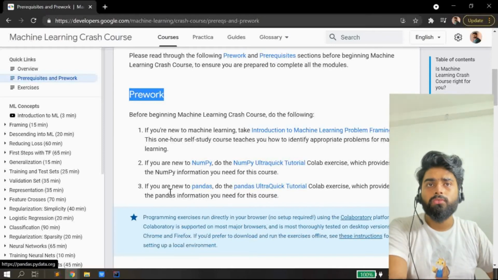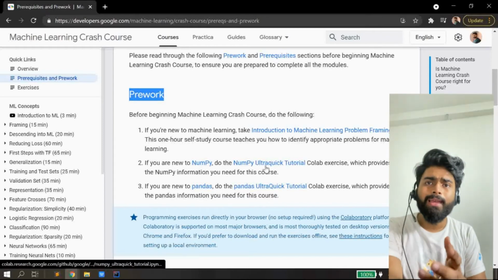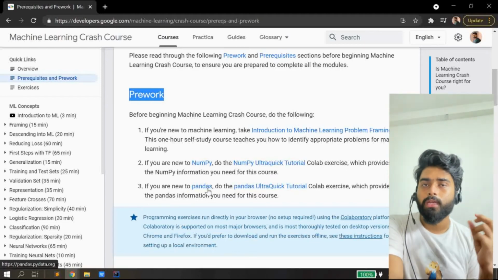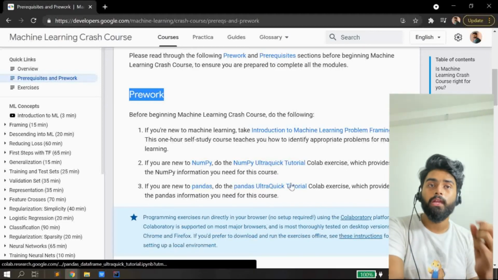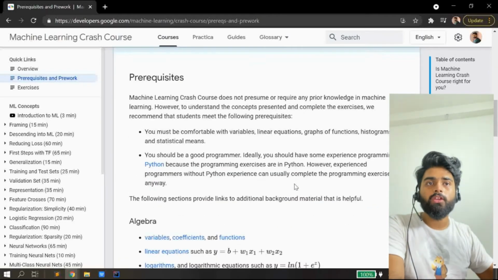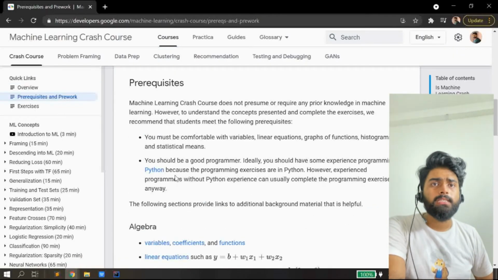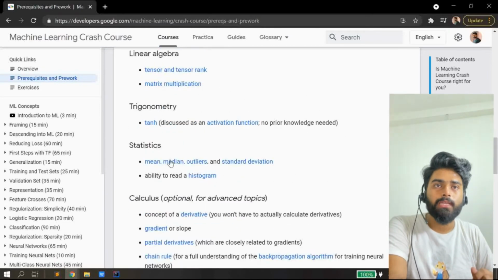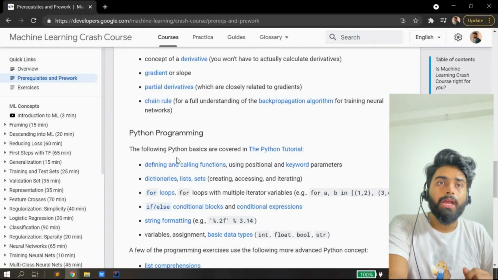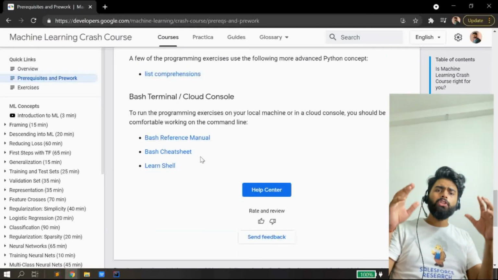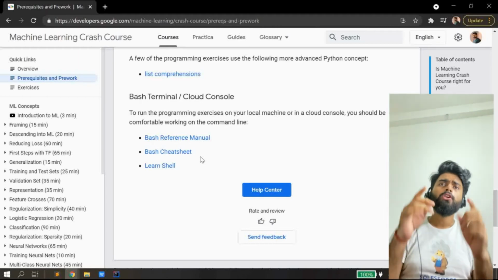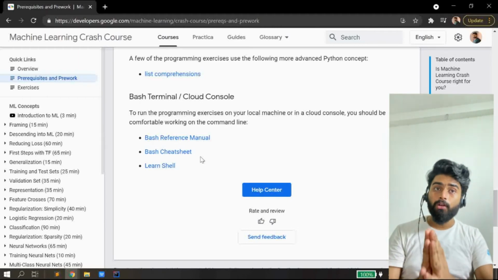If you are new to NumPy, you can click on this NumPy ultra quick tutorial and learn about it. If you're new to pandas, then also you can click on this pandas ultra quick tutorial and learn about it. Then some more prerequisites are Python and basic mathematics, algebra and linear algebra, trigonometry, statistics, calculus, Python programming and all these things. But you don't have to worry, each and every link is there, so you can click on that link and have a look at it.